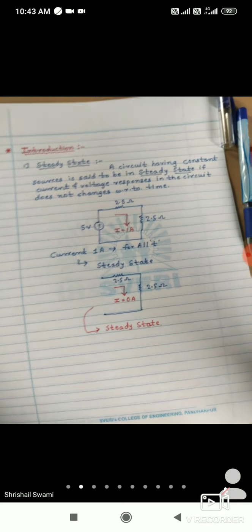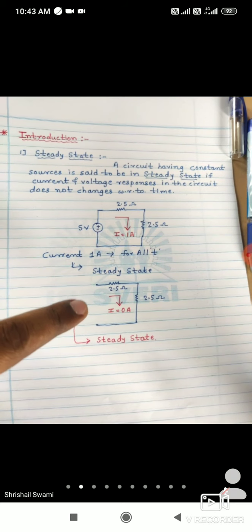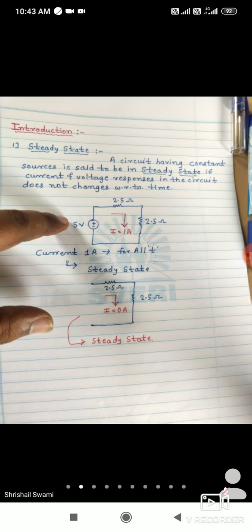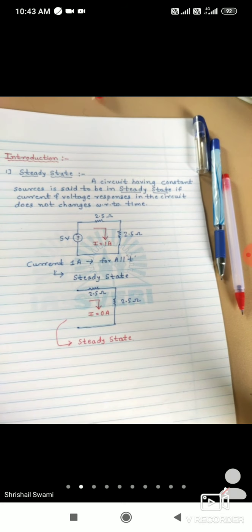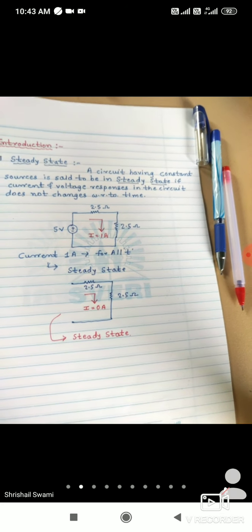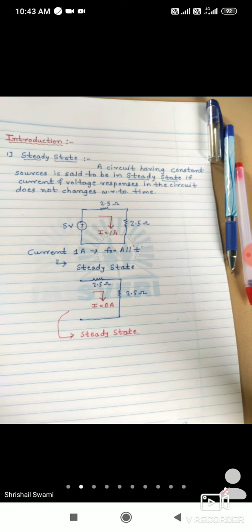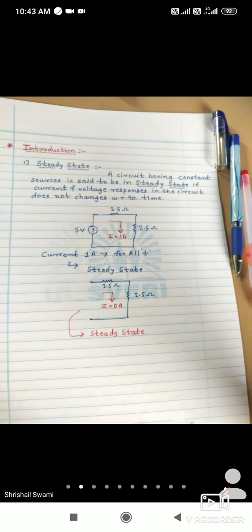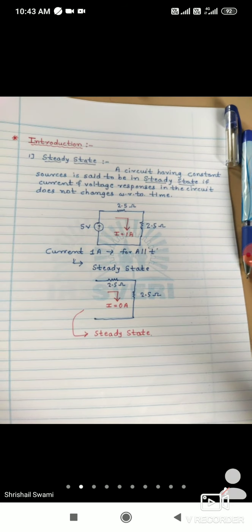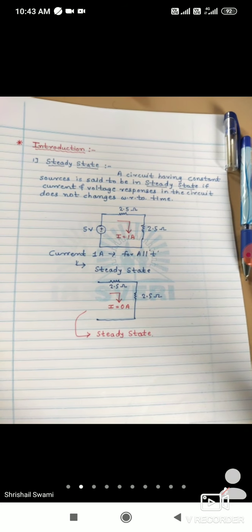Understood? So the circuit which changes from one steady state to another steady state by connecting a voltage source or excitation, we can say there will be a change in the behavior of the circuit. Before connecting the voltage source, the value of current is 0, and after connecting the voltage source, the value of current will be 1 ampere.